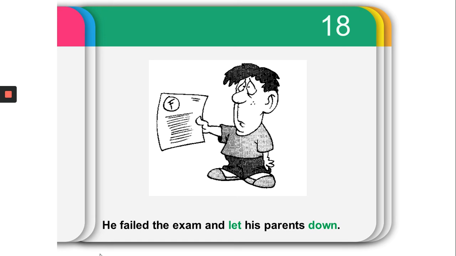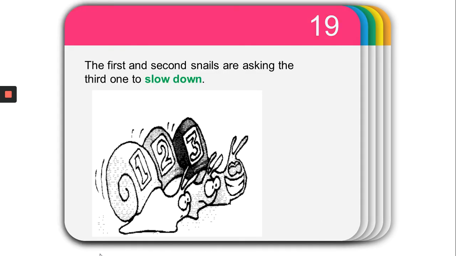All our parents are expecting us to have good marks on the days of the exam, but when you get a bad mark, your parents feel disappointed, so this is what we mean by letting his parents down. He disappointed them. They were expecting a better mark, but they were disappointed.